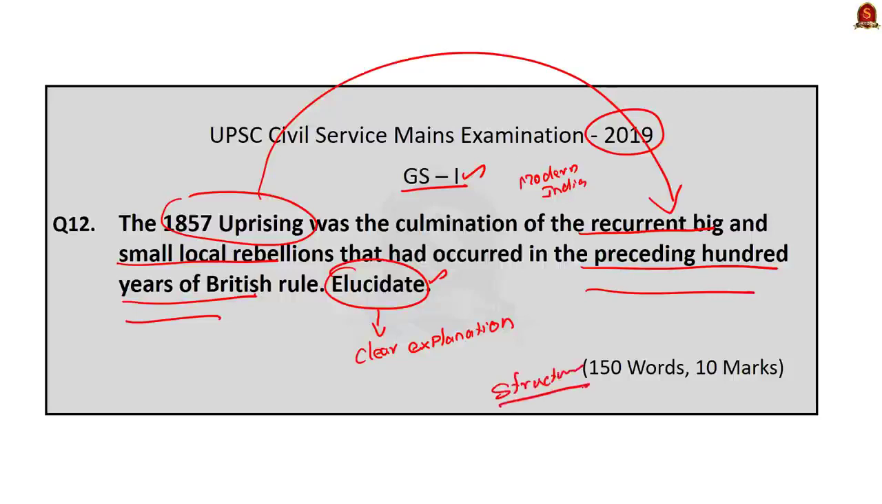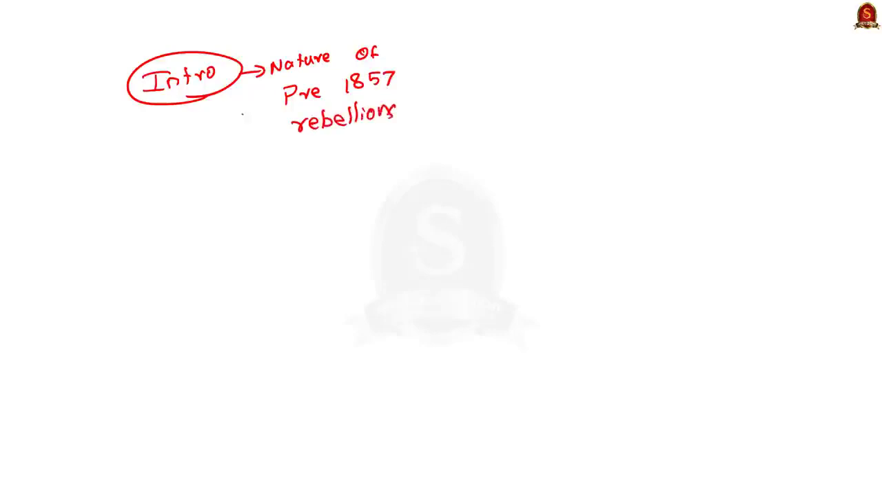In the introduction part, you can mention the nature of the pre-1857 rebellions. We know that they were small, localized in character, and very isolated. The pre-1857 rebellions had their own goals and they lacked a common goal. Even though they lacked a long-term vision, they are still important because they helped motivate people. This introduction is enough. You can also write your own introduction for your answers. Now, moving on to the body of the answer.